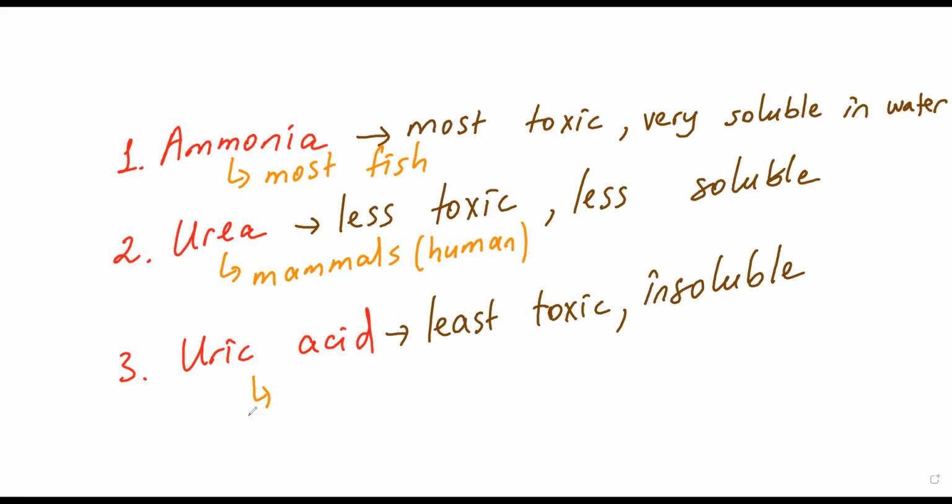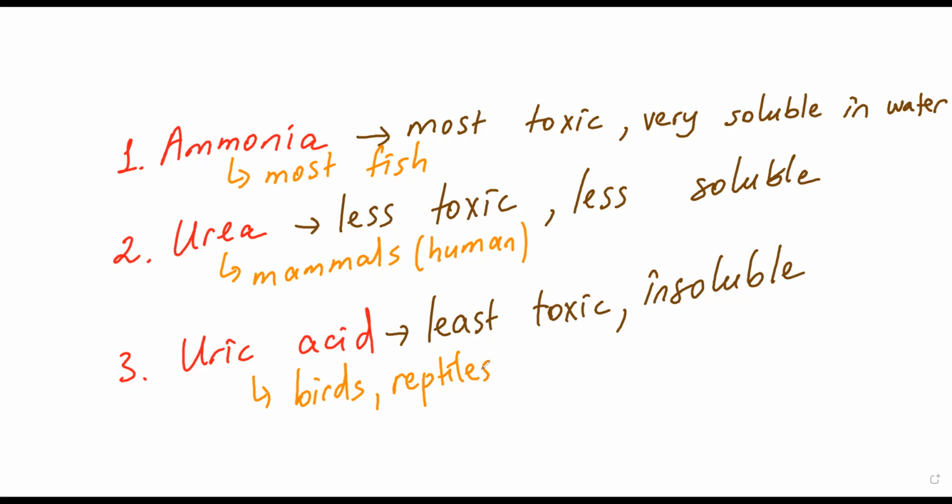But uric acid, first guys, don't forget, uric acid is a paste-like because it is insoluble. And you know birds have droppings, white things, which is coming. That white structured paste-like substance is their excretory product. It is uric acid. It's their urine. So birds are mostly using uric acid. Also reptiles have this property, such as snakes, lizards. This is also needed information.